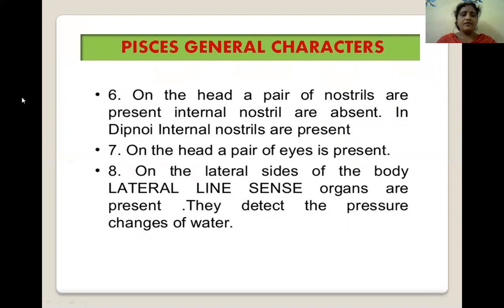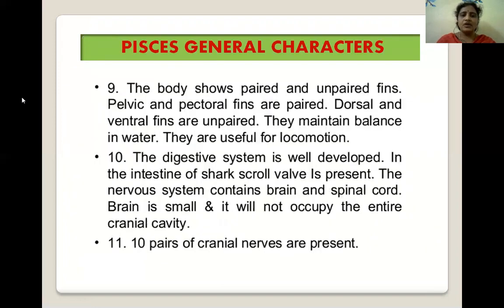They may have paired fins or unpaired fins. The nervous system contains a brain. It is a control center. All sensory information is processed in the brain. On the lateral sides of the body, the lateral line sense organs are present. They detect the pressure changes of water.